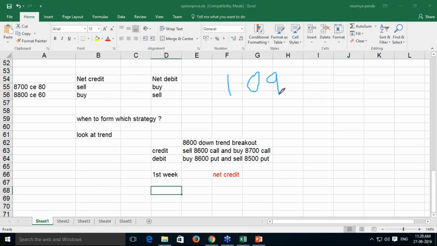So Monday, if the market opens, just Monday or Tuesday, if you can give 2 more days, then you can get a clear indication of the put call ratio. So here once again I will simplify this option strategy requirement. Your option strategy requirement is having a net credit or net debit. When we come to the point of when to form which strategy, we are looking into 2 factors. One is the trend breakout, second is the put call ratio. Based on trend breakout we initiate a strategy.